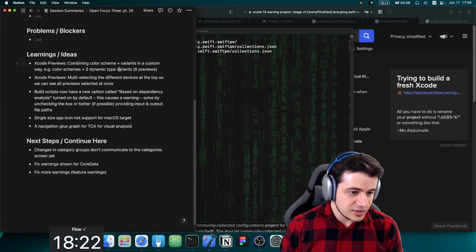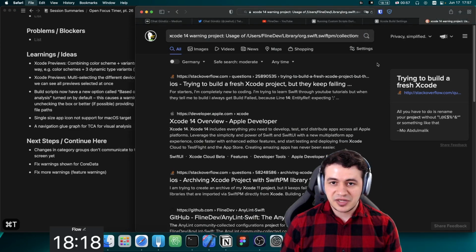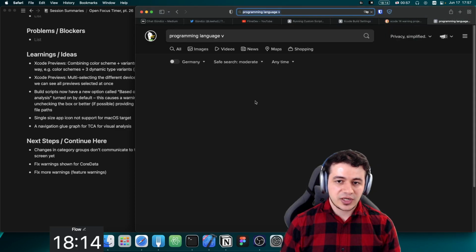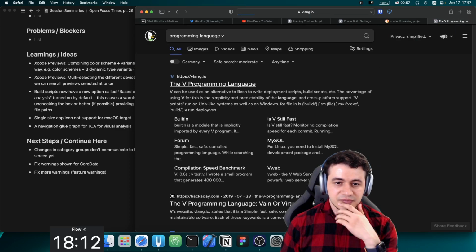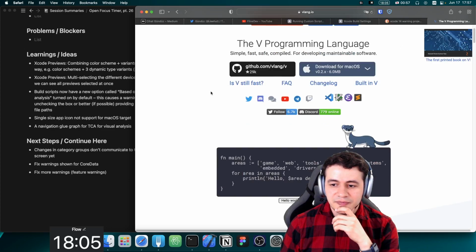It is a programming language. V is a programming language. I have no idea about V. Programming language V. So I can't really say anything about that. Oh, there you go. Simple, fast, safe, compiled for developing maintainable software.